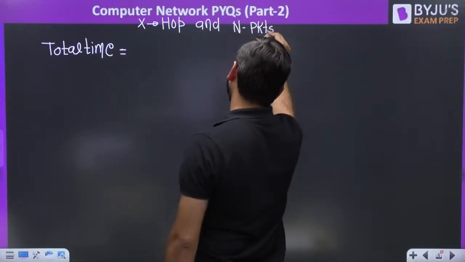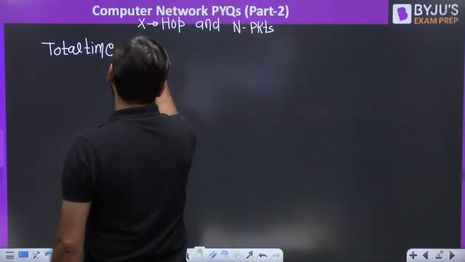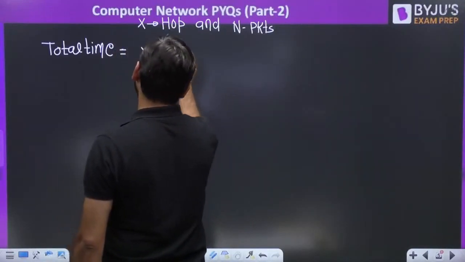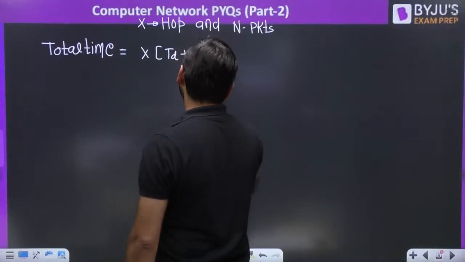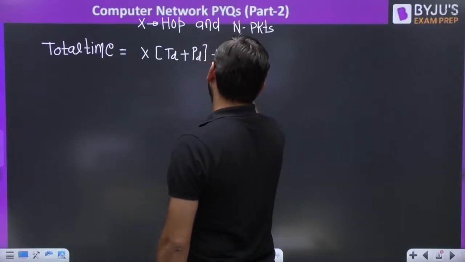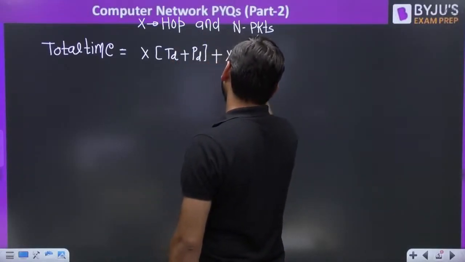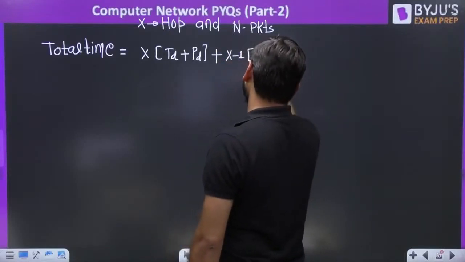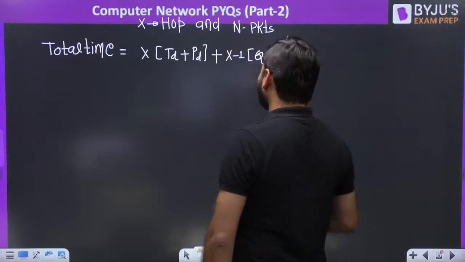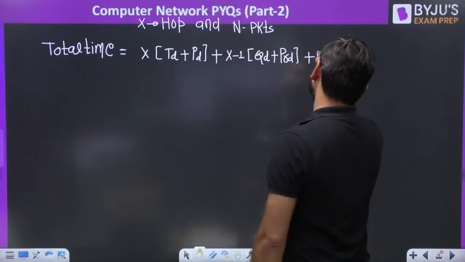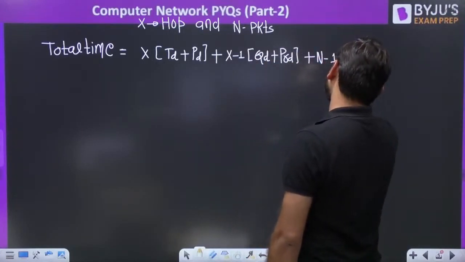So what is the generalized formula? x transmission delay and propagation delay, plus (x minus 1) queuing delay plus processing delay, plus (n minus 1) transmission delay.